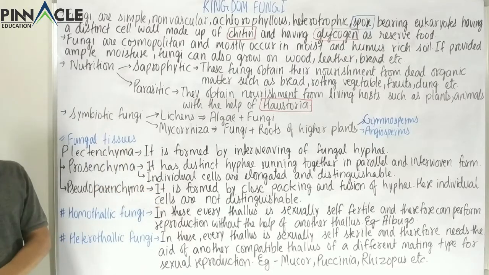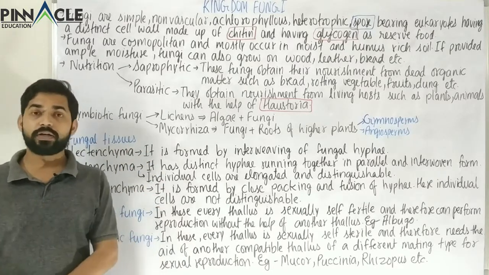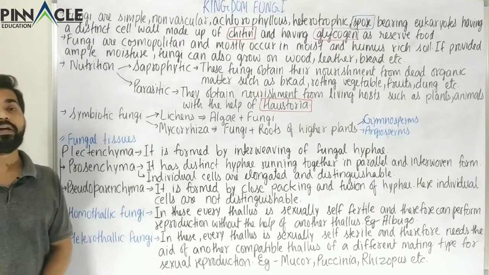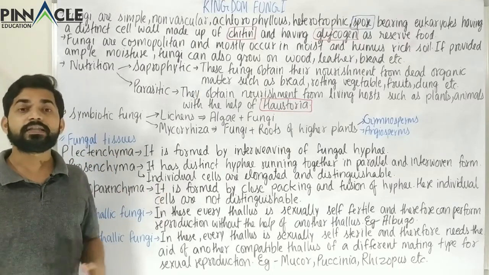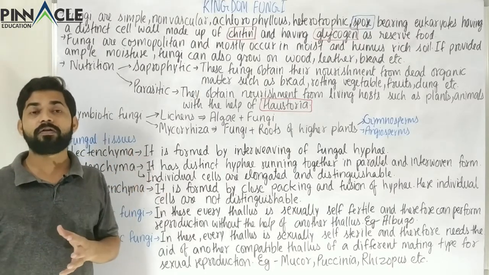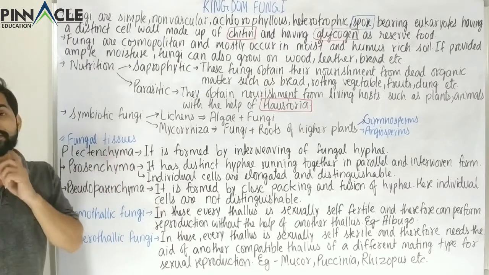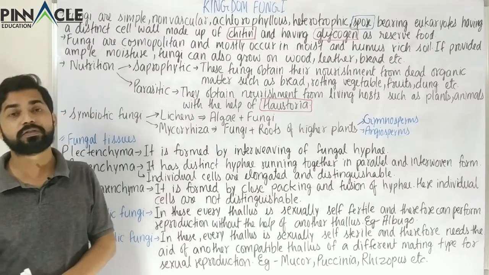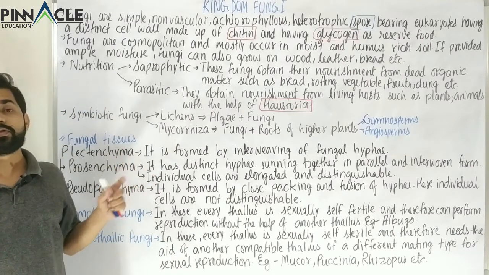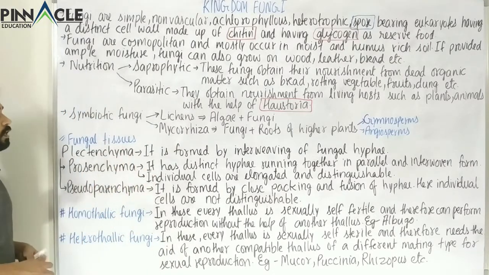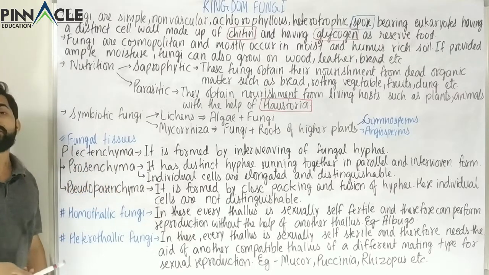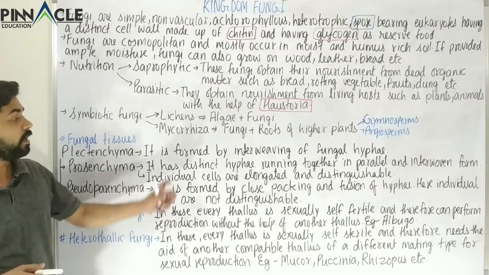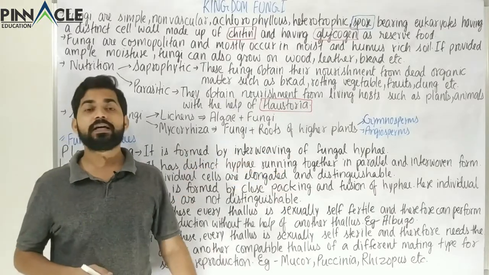Now fungi are not very evolved or very complex organisms. These are relatively simple organisms, and therefore their tissues are not very evolved, unlike animals or other plants. For example, gymnosperms or angiosperms have a much more highly evolved tissue system, but these organisms don't have very well developed tissue. So the tissue of fungi is normally called plectenchyma. The simple feature of plectenchyma is the interweaving of fungal hyphae.